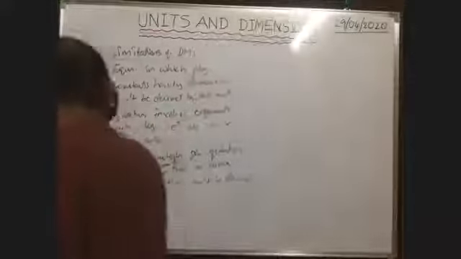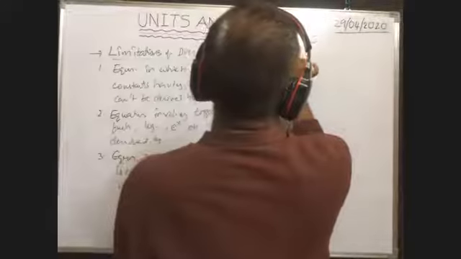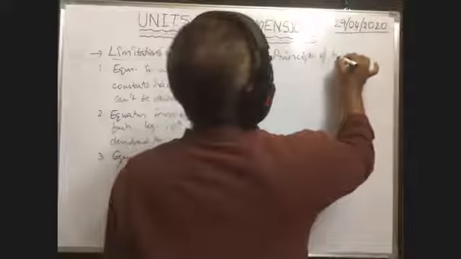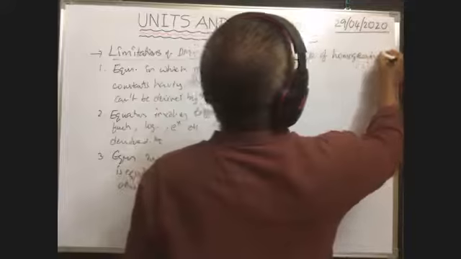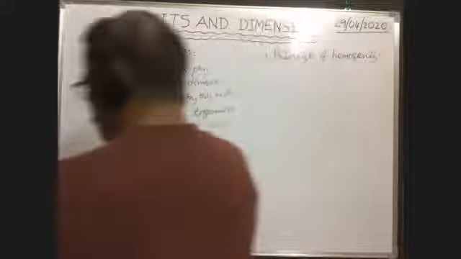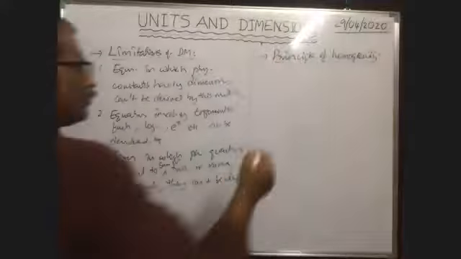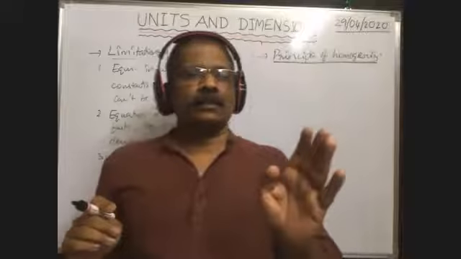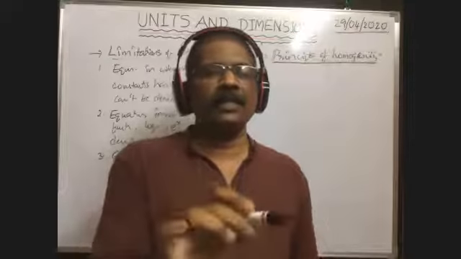Next, principle of homogeneity. Here, can we add temperature and length, 10 degrees centigrade plus 5 centimeter?